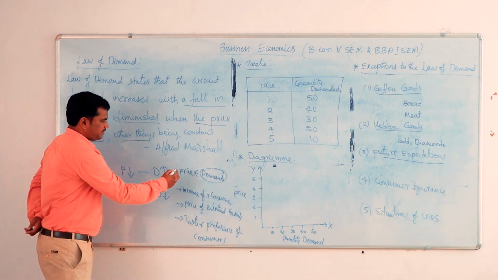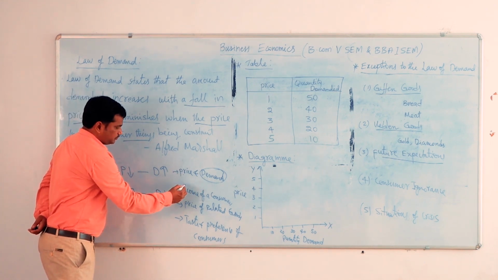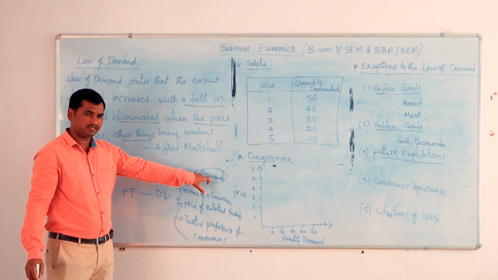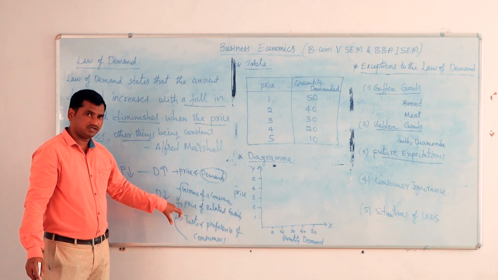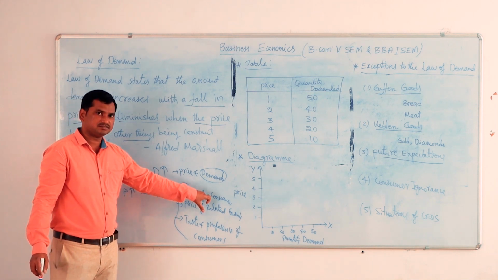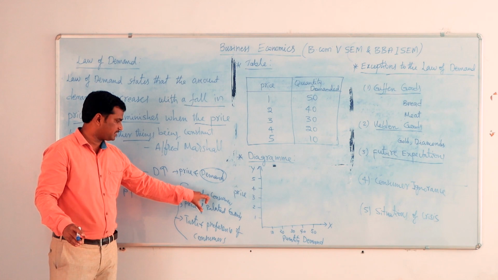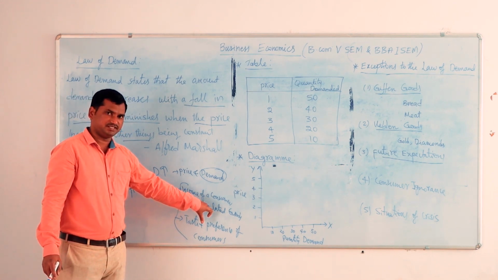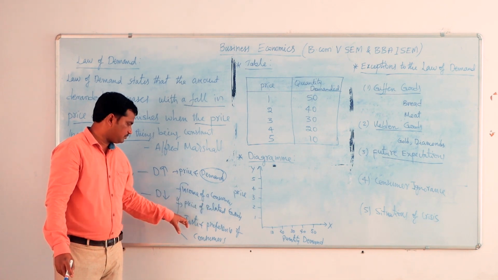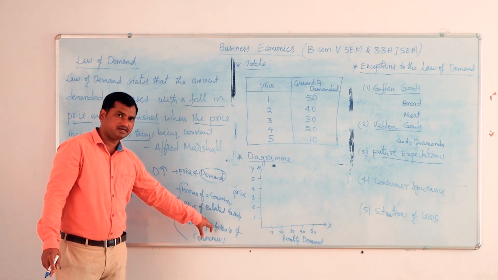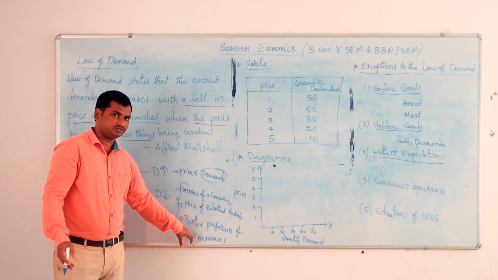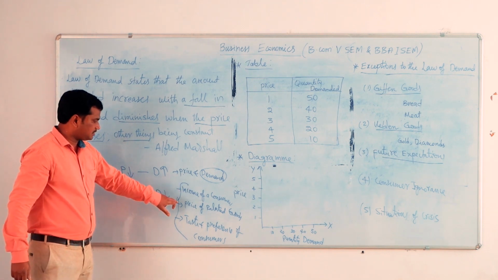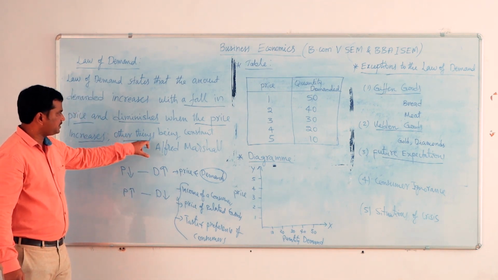When you study the relationship between price and demand, we should assume that all other factors which determine the demand for a product are constant. That means the income of a consumer is constant, there is no change in income, and there is no change in the price of related goods. In the same way, we should assume that the taste and preference of a consumer is also constant. So these are the other things being constant.